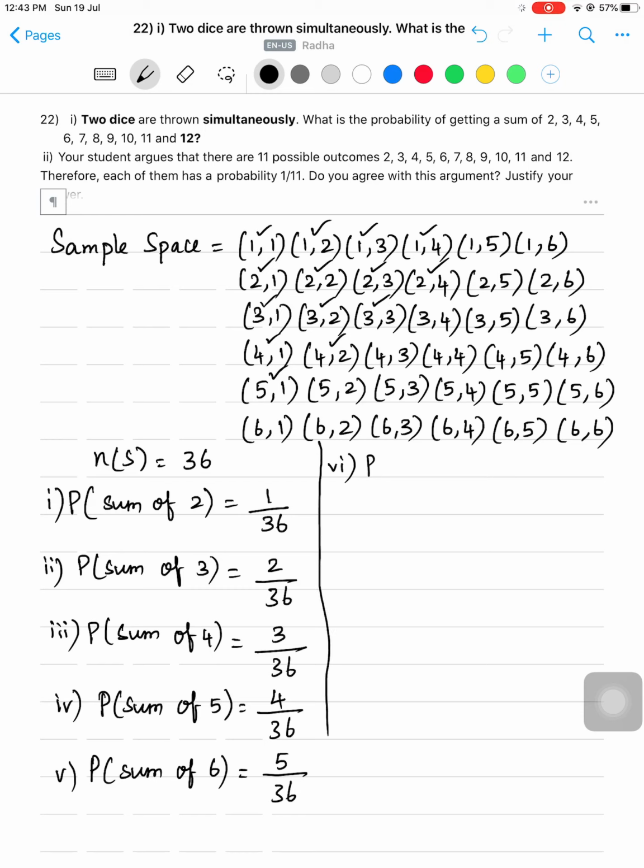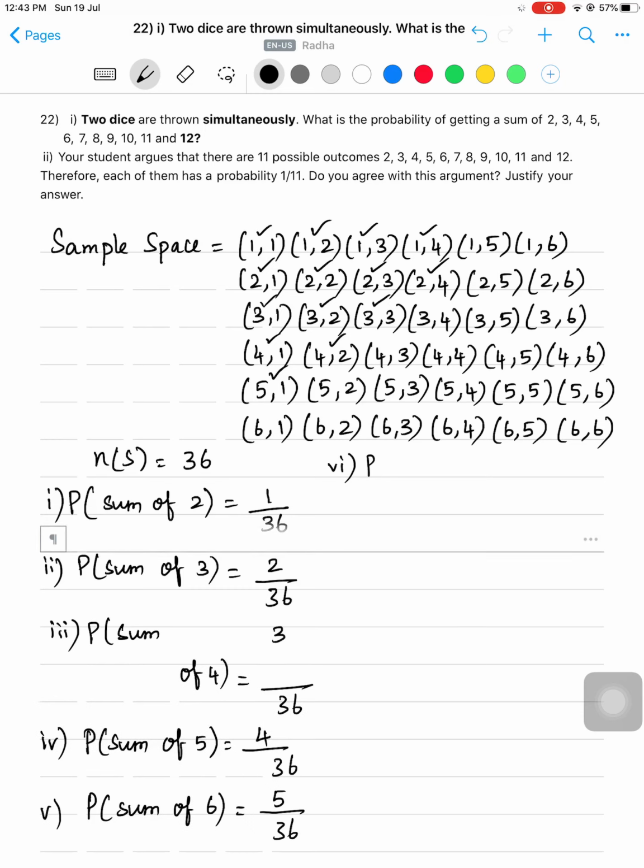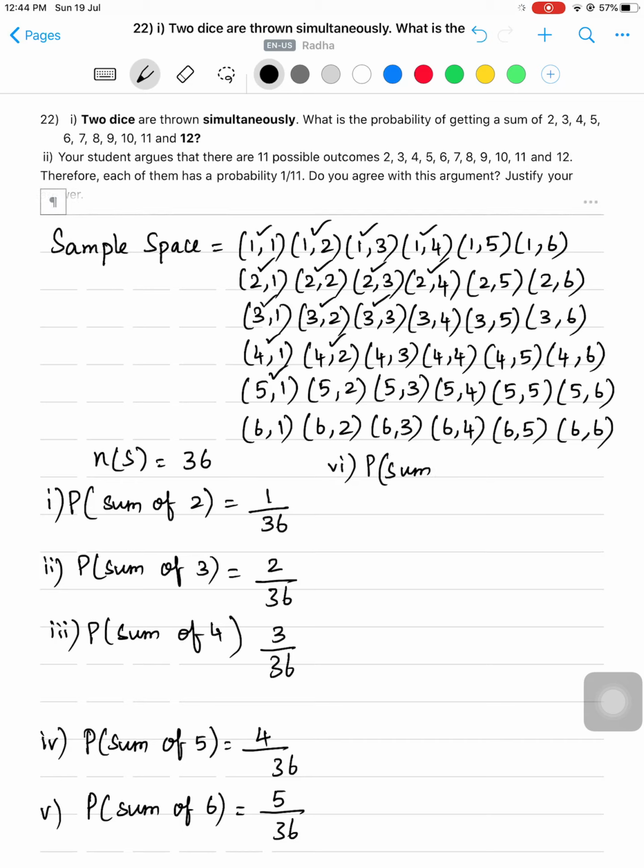What about the sixth one? Sum of 7. So, out of 36, how many are there with sum 7? 6 plus 1, 5 plus 2, 4 plus 3, 3 plus 4, 2 plus 5, 1 plus 6.